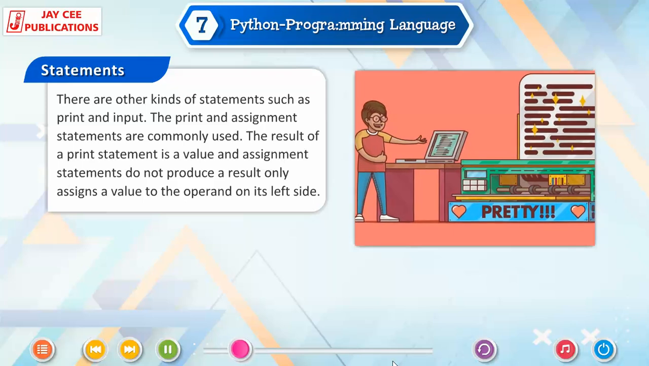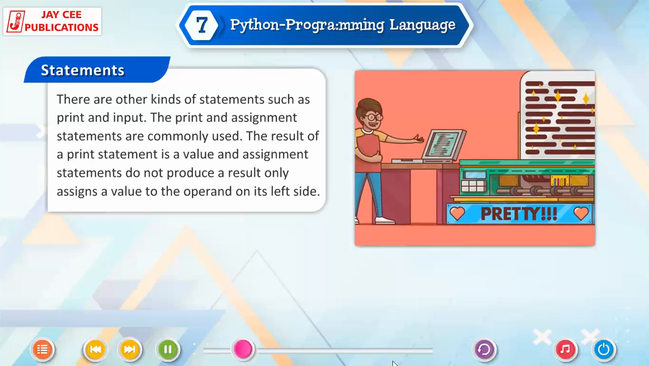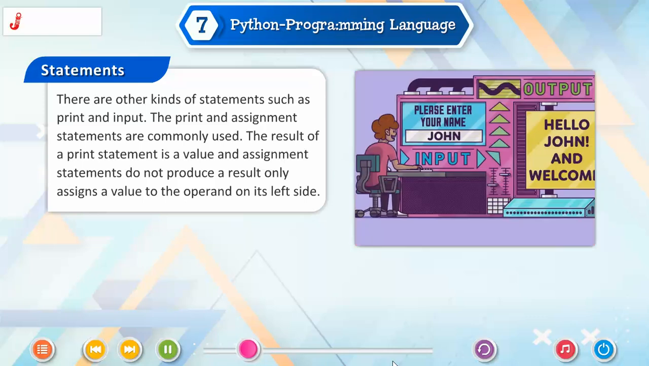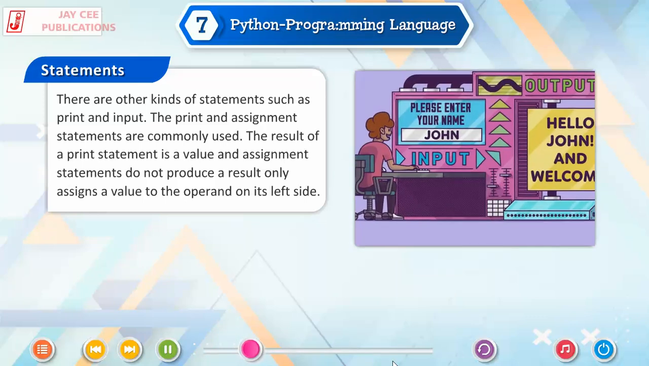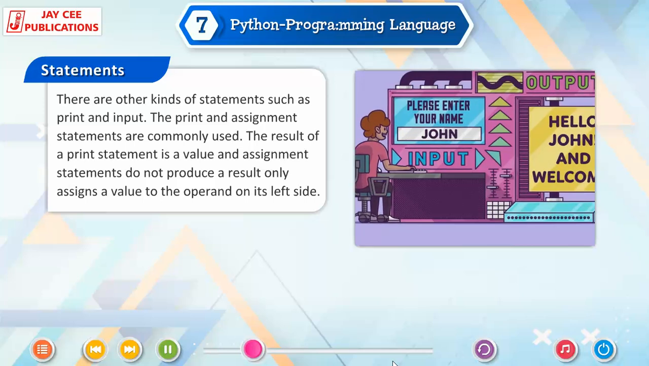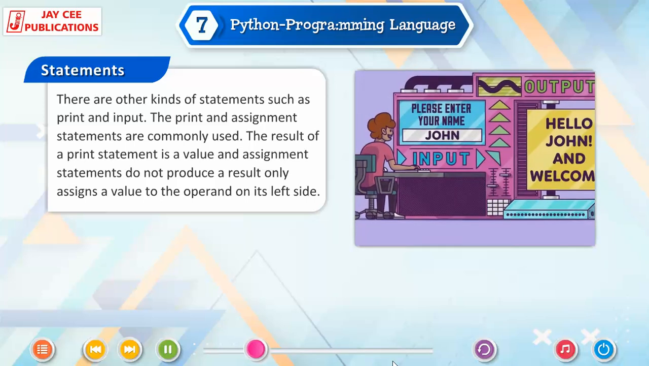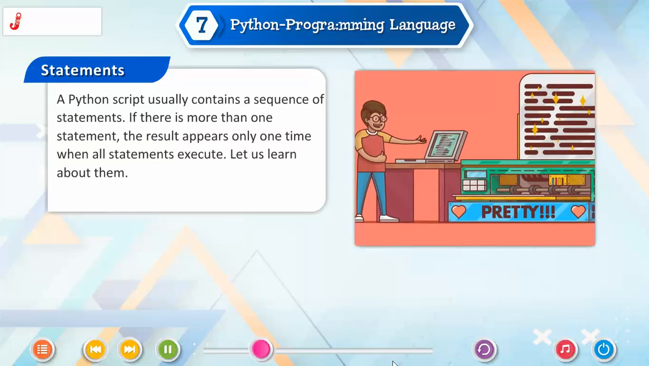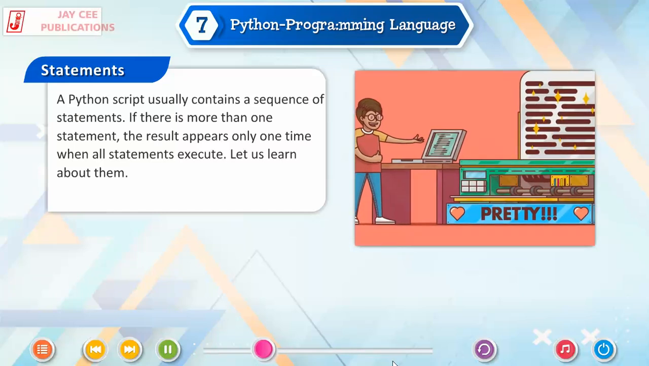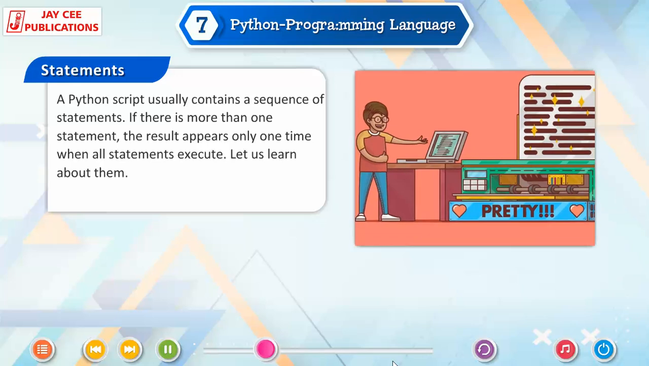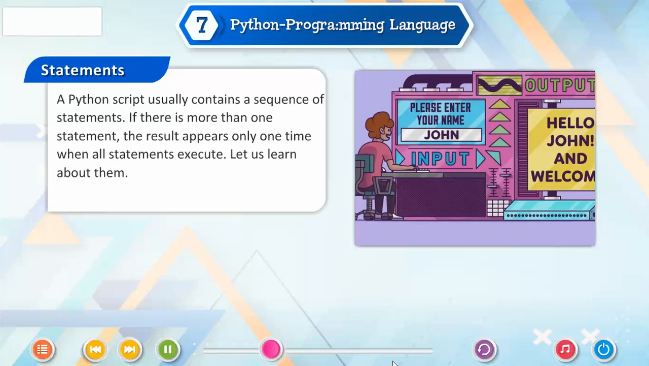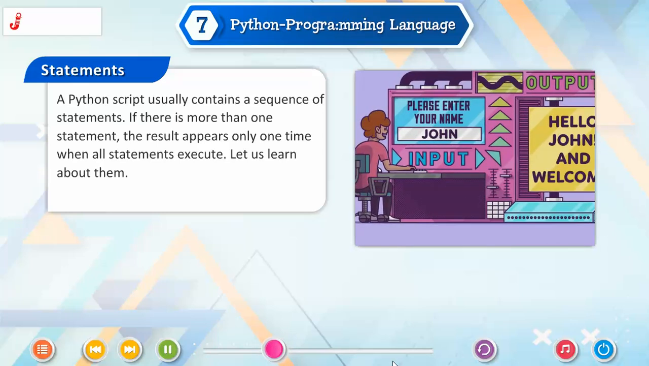The print and assignment statements are commonly used. The result of a print statement is a value, and assignment statements do not produce a result, they only assign a value to the operand on the left side. A Python script usually contains a sequence of statements. If there is more than one statement, the result appears only one time when all statements execute. Let us learn about them.